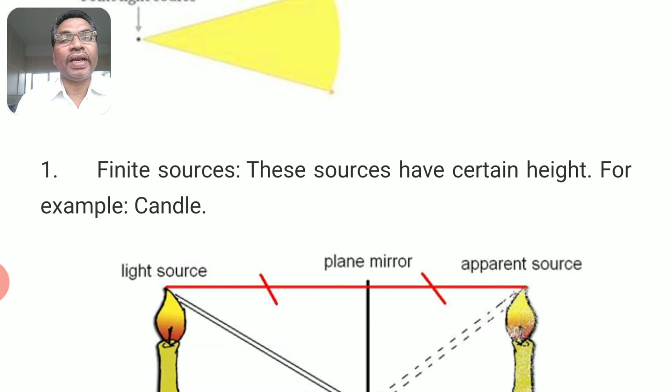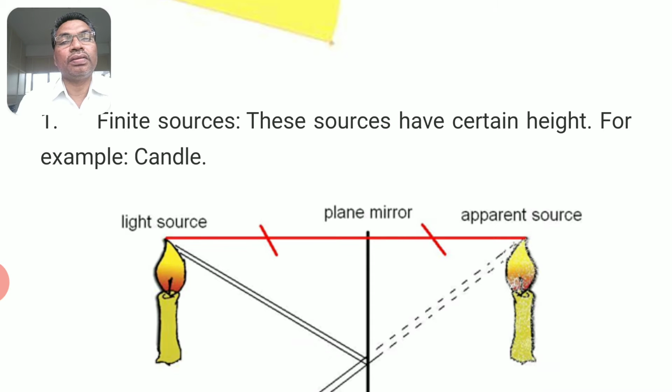What is meant by a finite source? Those sources which have certain height. For example, candle.